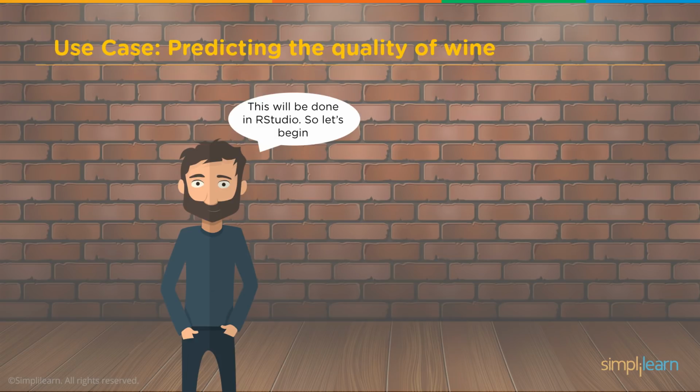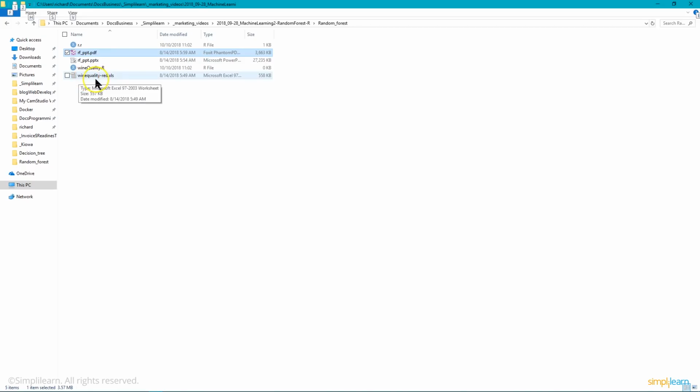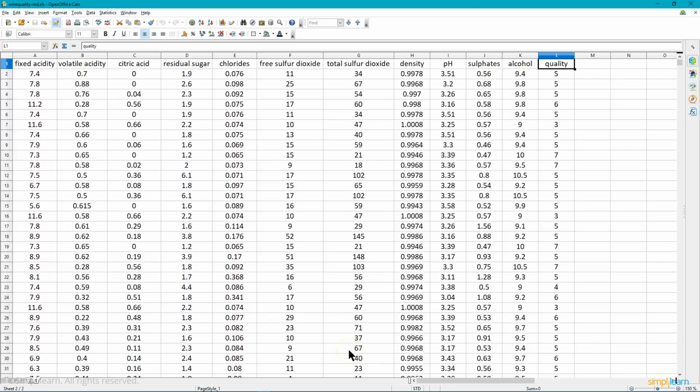We'll be using RStudio. Before we dive into RStudio, I always like to open up the data in the spreadsheet and look at the actual data that I have. They've called it winequality-red.xls, so it's a Microsoft spreadsheet. When we open it up, we'll see that it matches what the slide was showing us. We have 12 different columns. The first 11 are our features: fixed acidity, volatile acidity, citric acid, things you always want to look at when you're looking at your data.